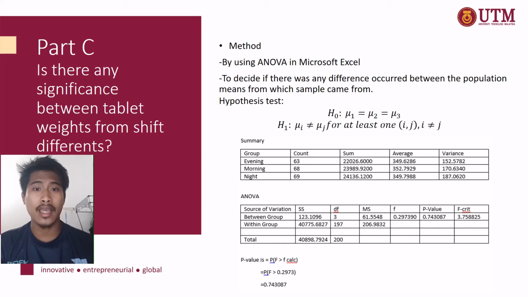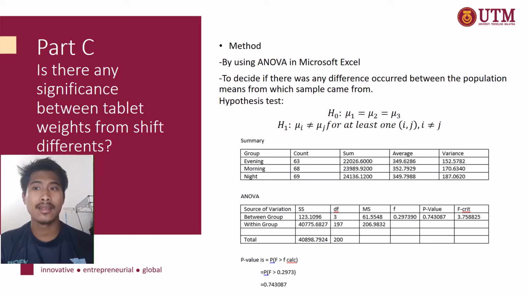As you can see at the slide, there is the hypothesis test, which is H0: mu1 equals mu2 equals mu3. And H1: mu i is not equal to mu j for at least one i or j, i not equal to j.